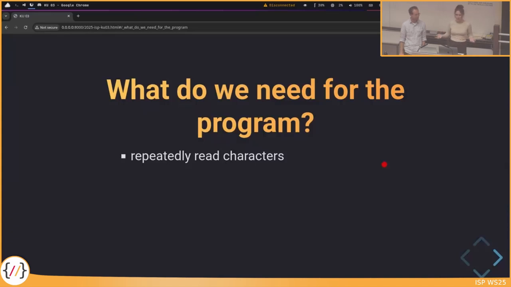And how long do we need to do this so that we don't ask the user again? Well, we just need to read until we get the \n, the new line. Because when Getcha returns \n, the next time we call Getcha, it would ask for new input, because we always end our input by pressing the return key.